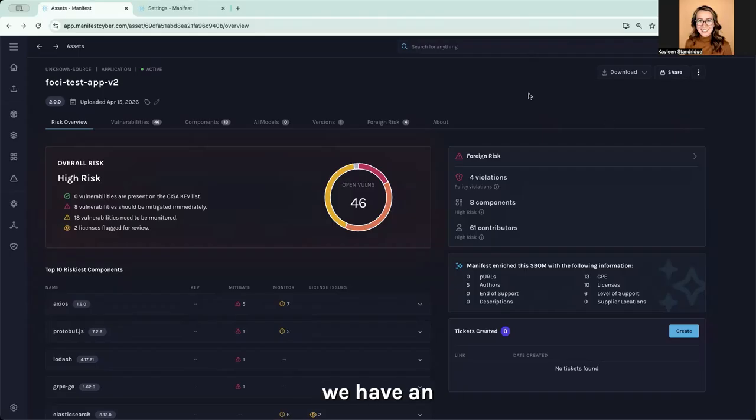As you'll see here, we have an uploaded asset within our platform. If you click onto the foreign risk card over here, you'll see that we have 4 different violations, or policies, that were violated in regards to foreign risk. We also have any components that are marked as high risk, and we also showcase any contributors that are flagged for review. Everything here traces back to a specific record.